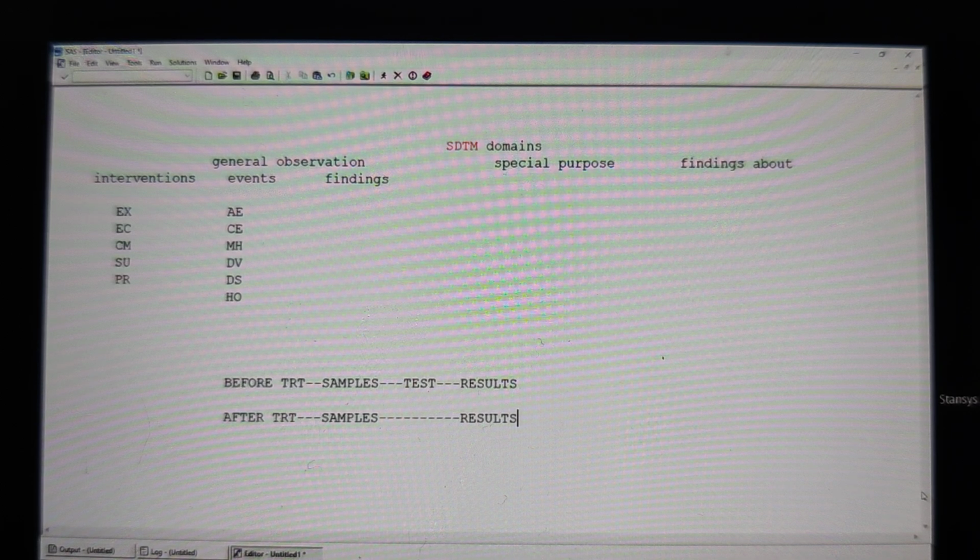Okay, but what is a laboratory test? There are going to be 10 different types of laboratory tests. We cannot put all the laboratory tests in one table or one data set. So we have so many data sets now in the findings class.